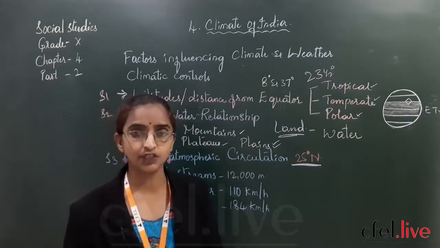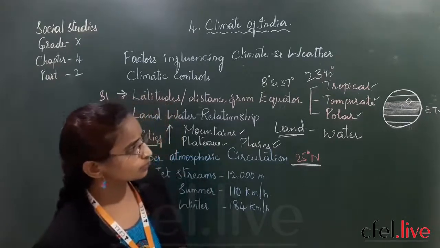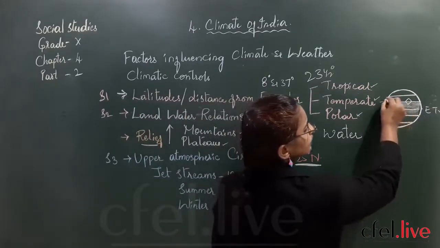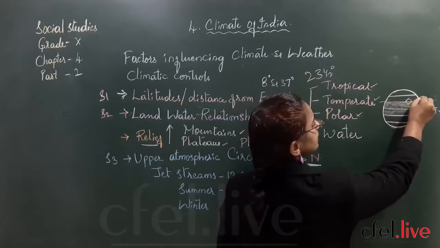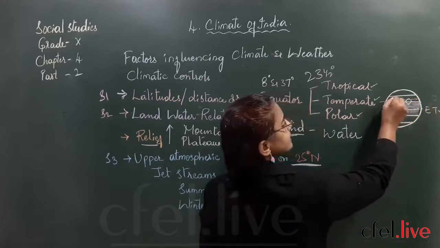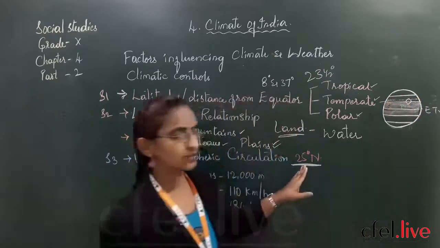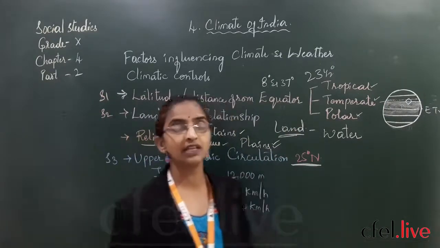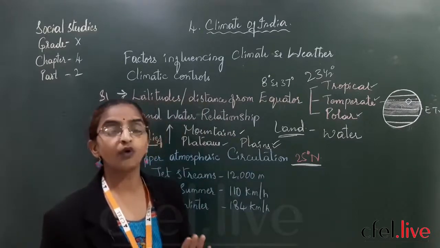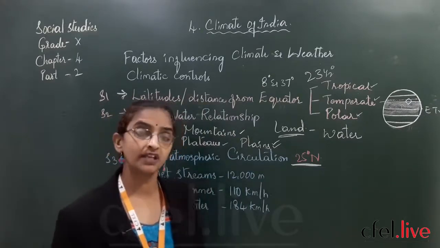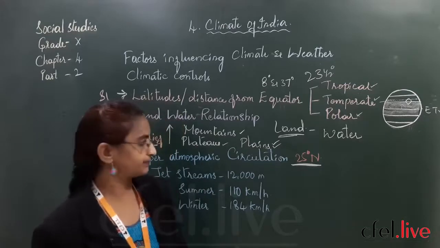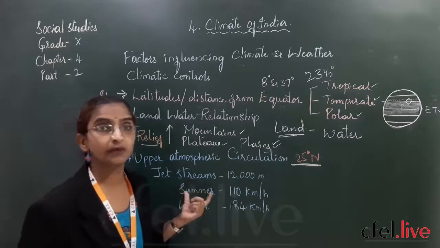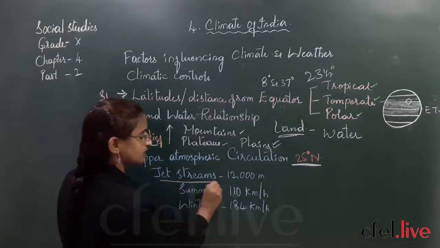Yes or no? So this region, like I already told you, is the Tropic of Capricorn, and just above this you can draw an imaginary line once again, and you can assume this line as 25 degrees north. At this place we can see a certain type of wind blowing with the greatest pressure, and these winds with great speed are called jet streams. What are they called?